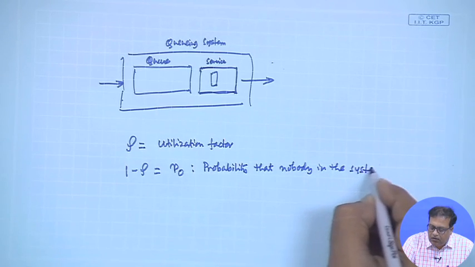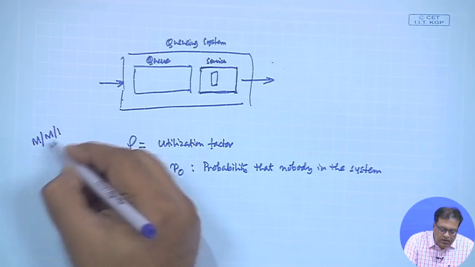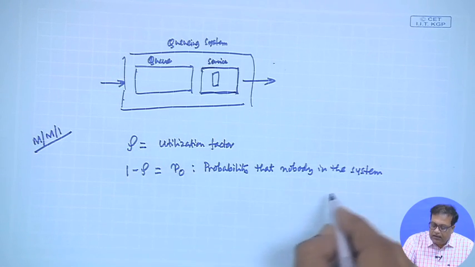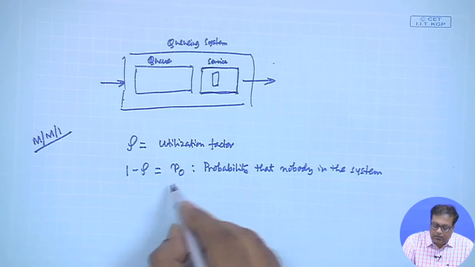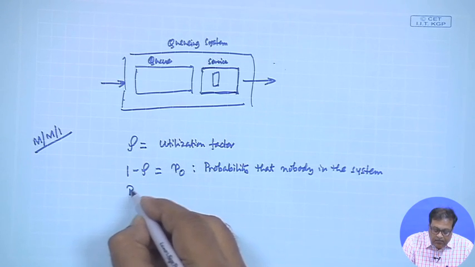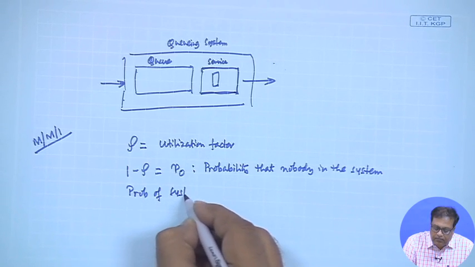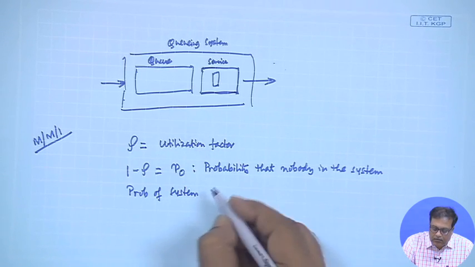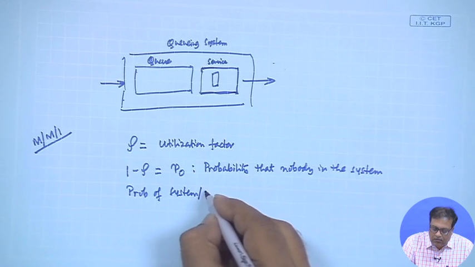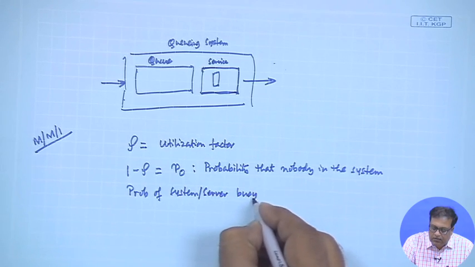Please remember, all the discussions we are doing here pertain to M/M/1. So that is P0, the probability that nobody is in the system. So what is the probability of the system busy or server busy?